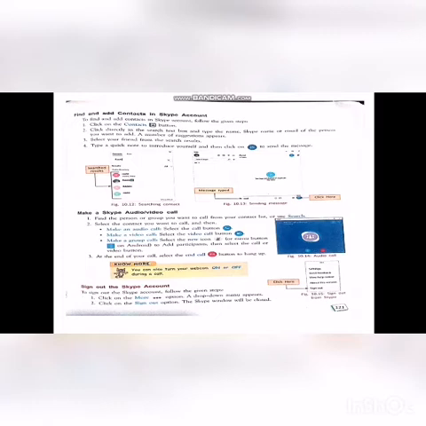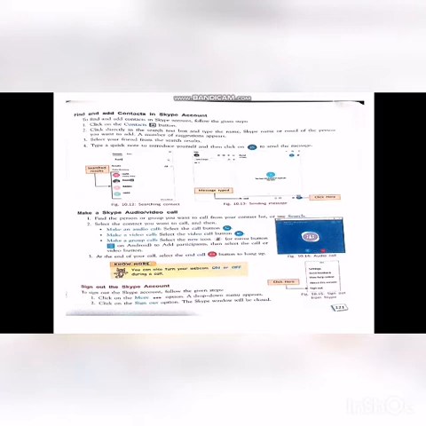You click directly in the search text box and type the name, Skype name or email of the person you want to add. A number of suggestions appear. There you select your friend from the search result. Then you type a quick note to introduce yourself and click on the button to send the message. That is the send button. This is the symbol for the send button.